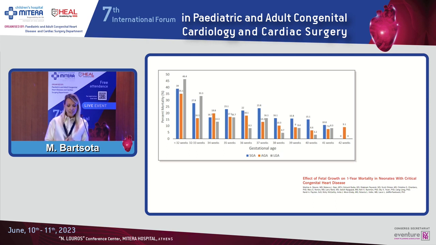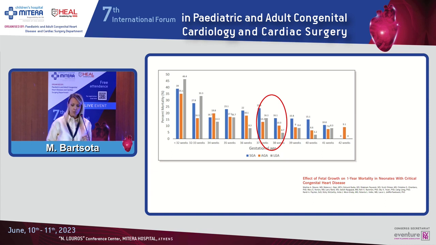Now, what else is very, very interesting is to look at the impact and the effect of fetal growth on one-year mortality. This very nice study looked at the impact of birth weight Z-score on one-year mortality. What they showed is that if you have significant growth restriction with a Z-score less than -0.2, then this had an adverse impact on mortality and morbidity in premature infants.